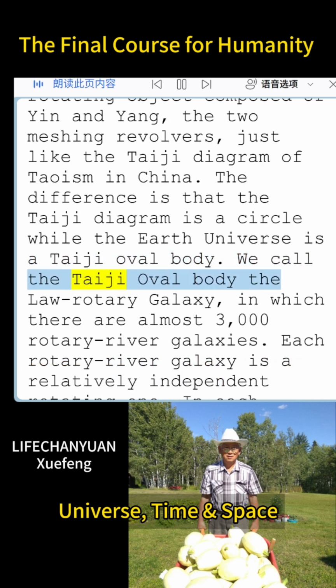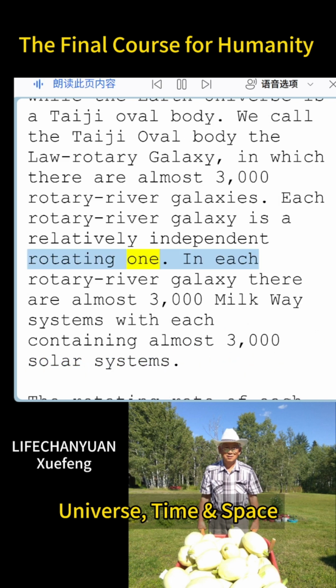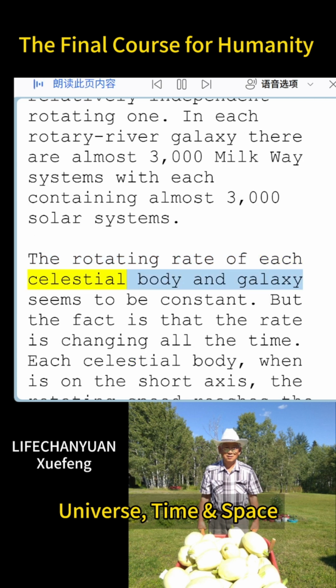We call the Taiji oval body the low rotary galaxy, in which there are almost 3,000 rotary river galaxies. Each rotary river galaxy is a relatively independent rotating one. In each rotary river galaxy there are almost 3,000 Milky Way systems with each containing almost 3,000 solar systems. The rotating rate of each celestial body and galaxy seems to be constant. But the fact is that the rate is changing all the time.